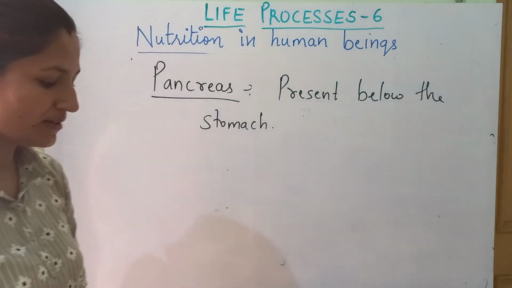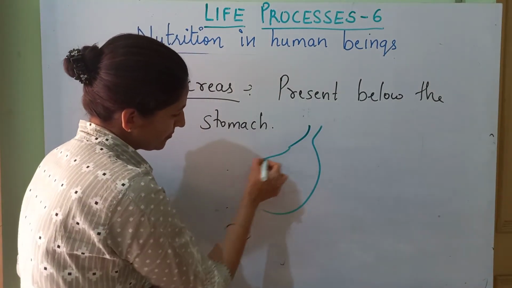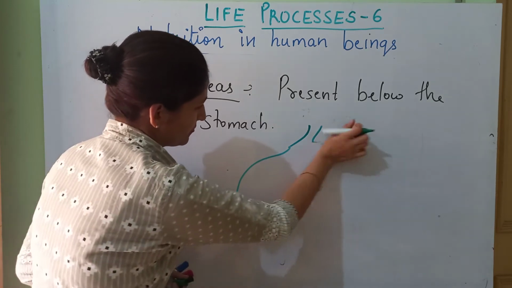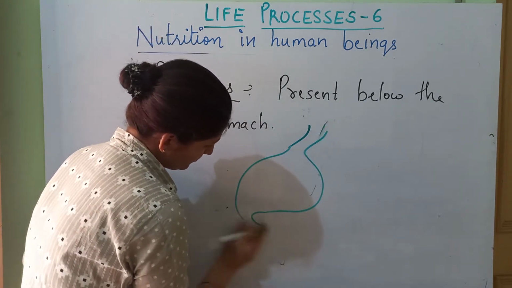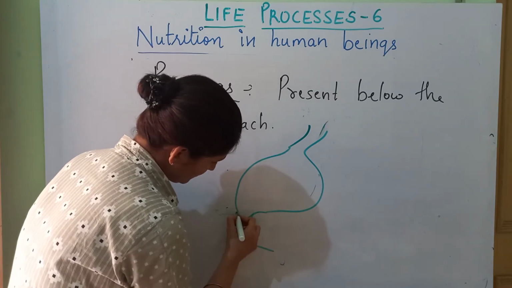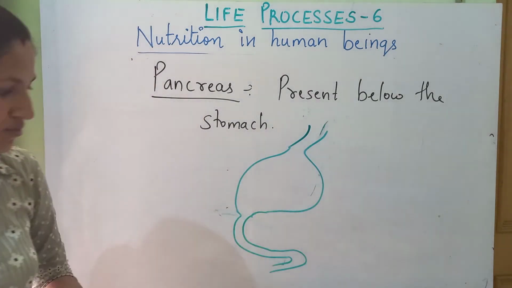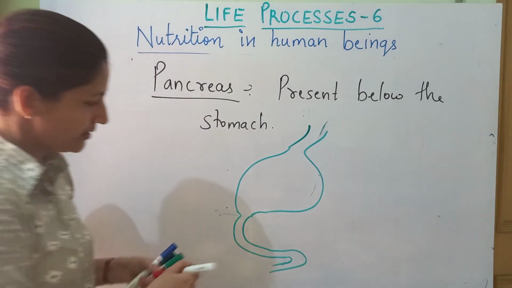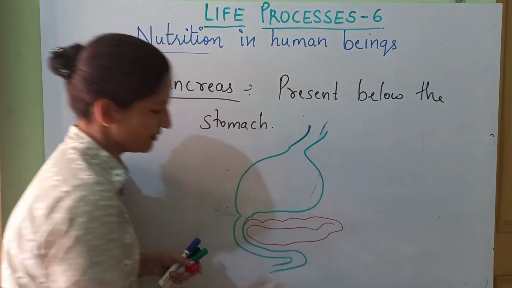We'll see how it is present. यहाँ से small intestine start हो जाएगी. So where this pancreas is present? Here. A leaf-like organ.